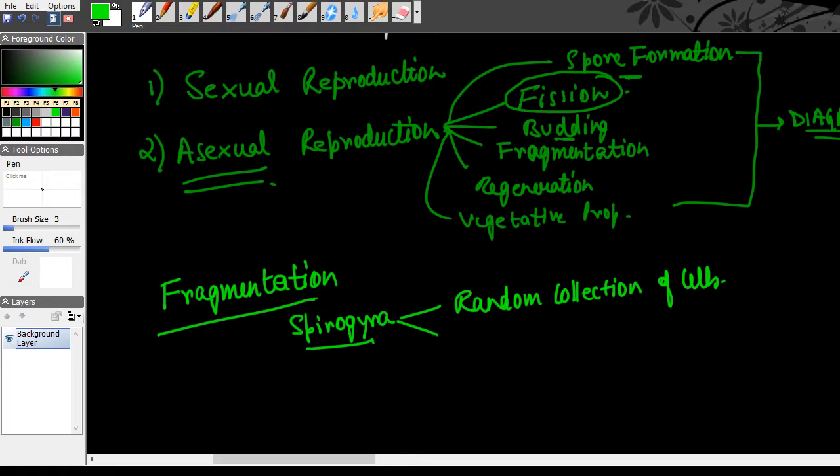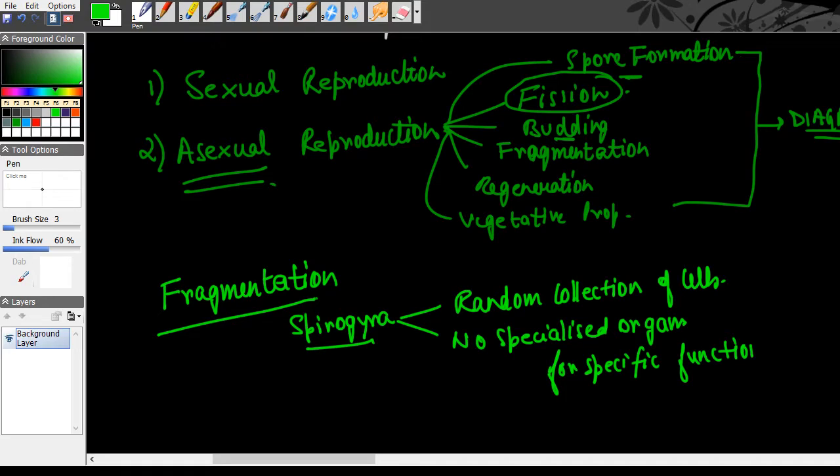Second, there are no specialized organs for specific functions. Since there are specialized organs for specific functions in most other multicellular organisms, fragmentation cannot occur in them.